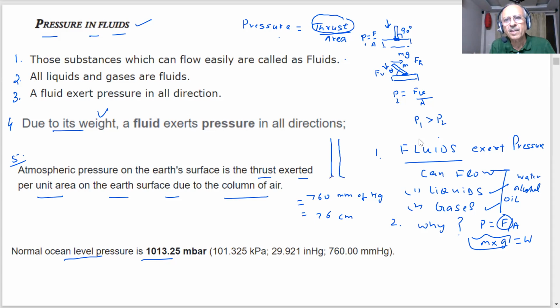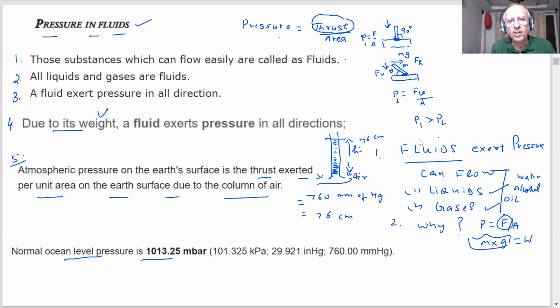Mercury is used, student. How much column height do we say at sea level? The pressure is exerted by air, and the mercury column height will be pushed to how much? This height, I'm saying, how much? 76 centimeter per unit area on the earth surface. So this is just an idea we are giving that, okay, at normal ocean level, the pressure is